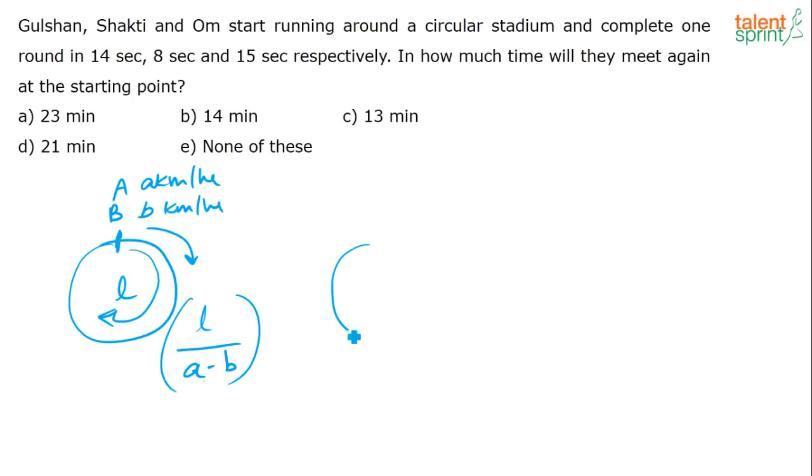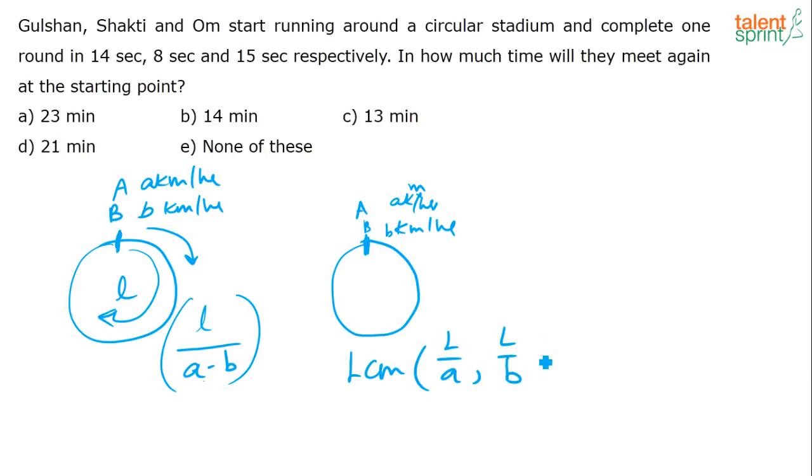Similarly, let us say there are two persons, A and B, going with speeds of A and B kilometers per hour. When will they meet again at the starting point for the first time? To solve that, generally we take the LCM of L by A and L by B. If there are three persons, just extend that, and it will become L by C. This is the time when all three of them will meet again at the starting point.